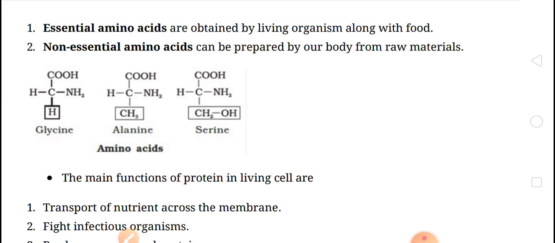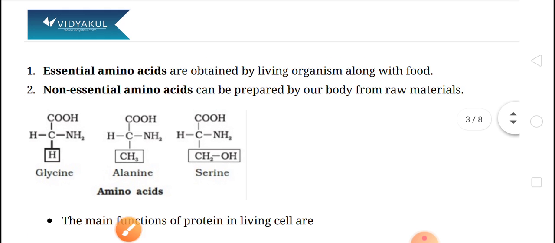Children, if you want to download this PDF, you can go to vidyakul.com and download it there.